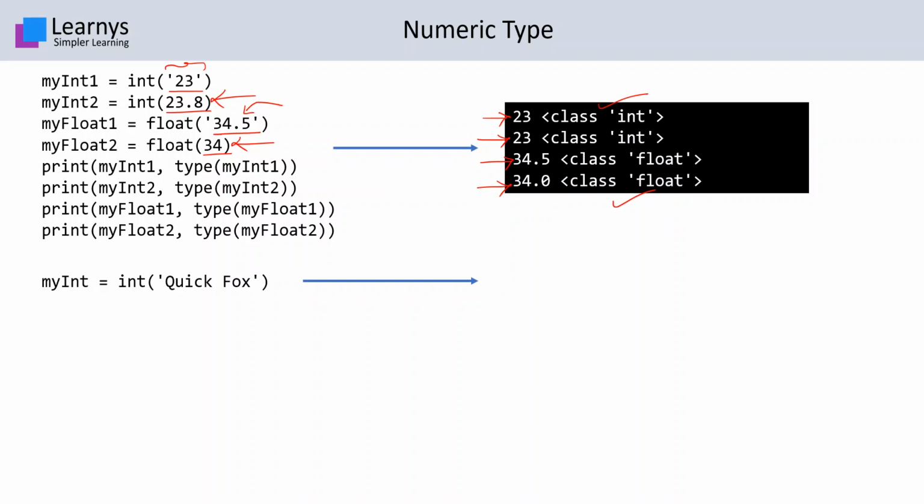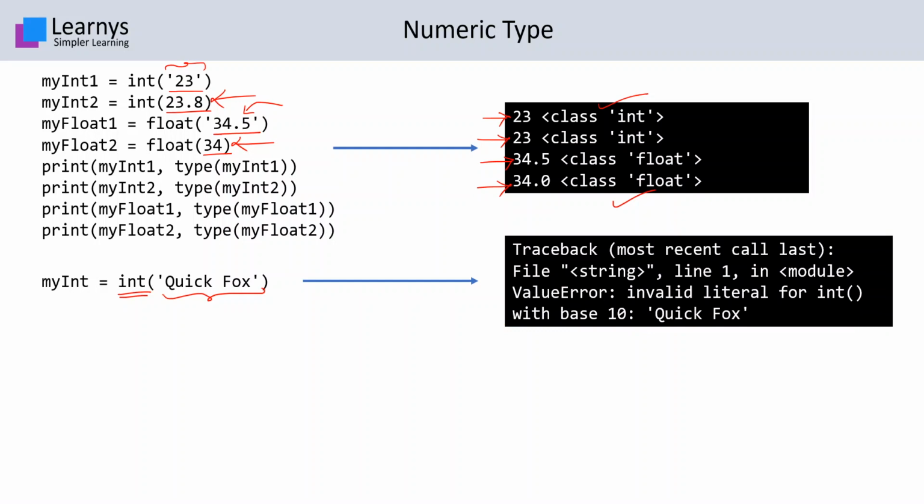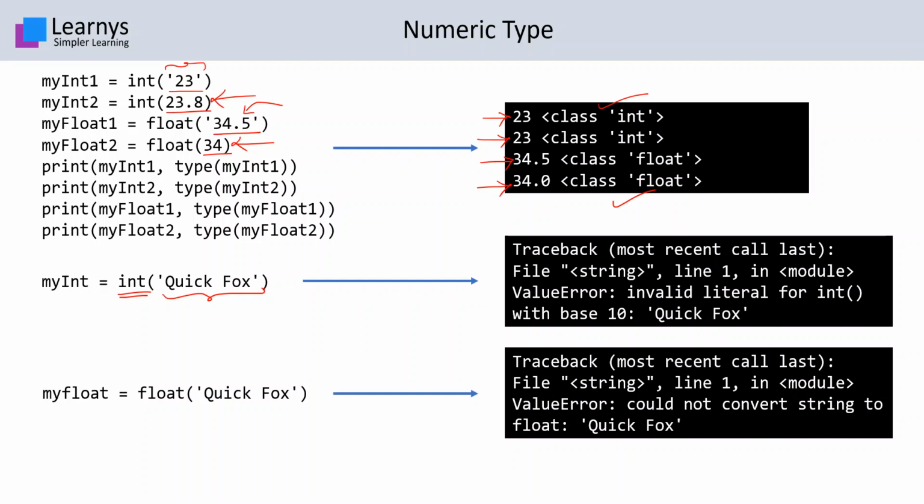When we run a single line where the int constructor is being used to convert a string into an integer, but that string is not numeric, an error is raised, which is the ValueError, which says invalid literal for int constructor. When we try to do the same with float, it will again raise an error.